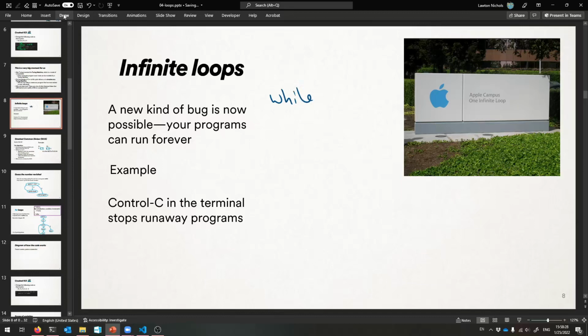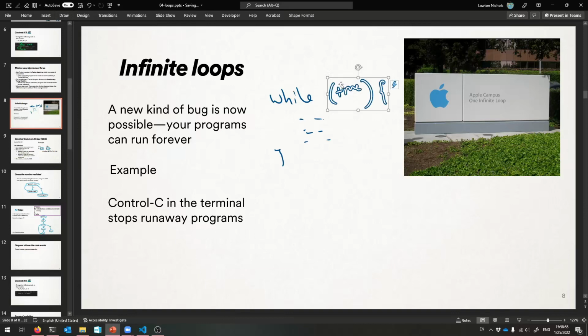So the simplest infinite loop is just a while loop that always repeats its body so that this Boolean expression is always true, right? It's always true and never changes. So I could say like 1 less than or equal to 2 in code at least. That's always true. Or I could just say while true. This will always repeat its body and never finish. Okay, so that's unfortunate, and that is not a good thing.